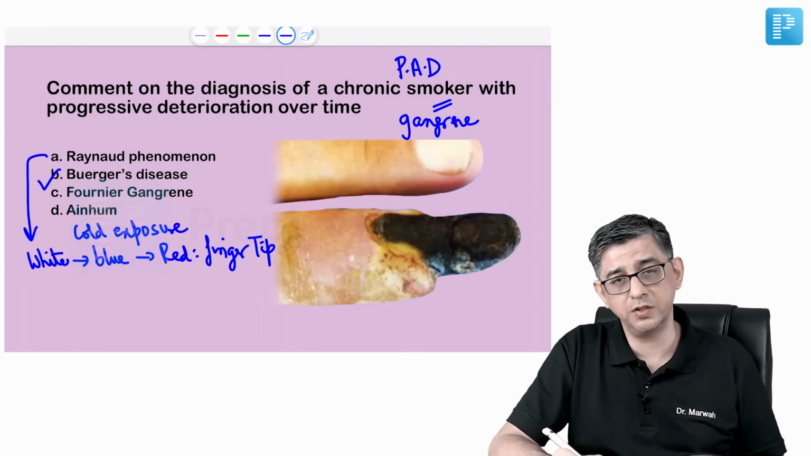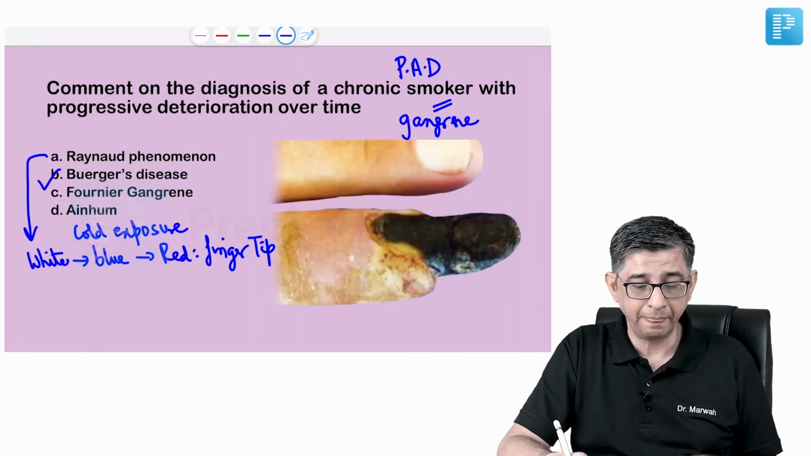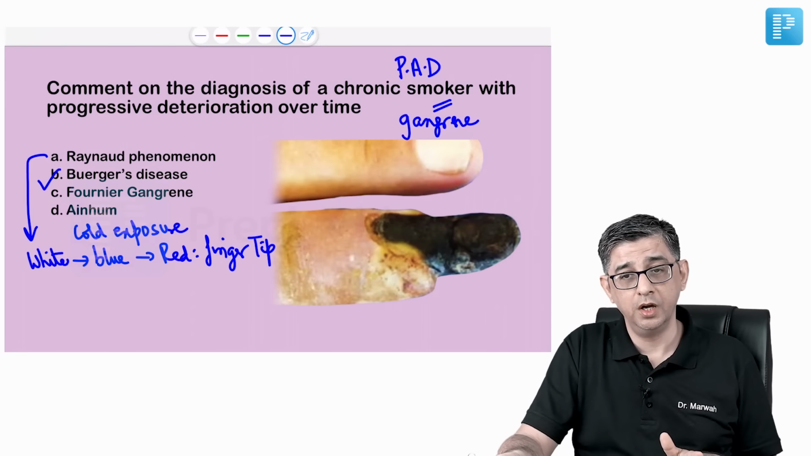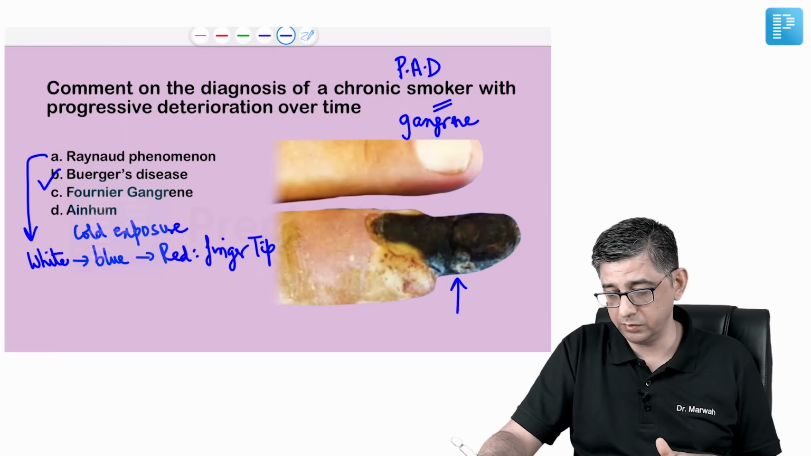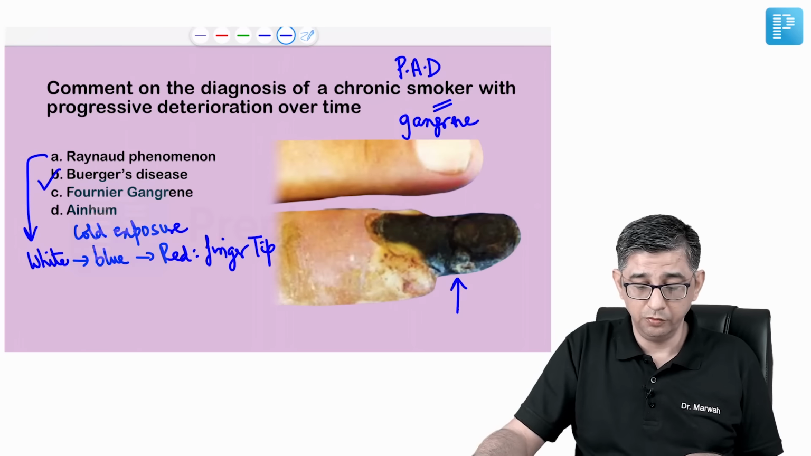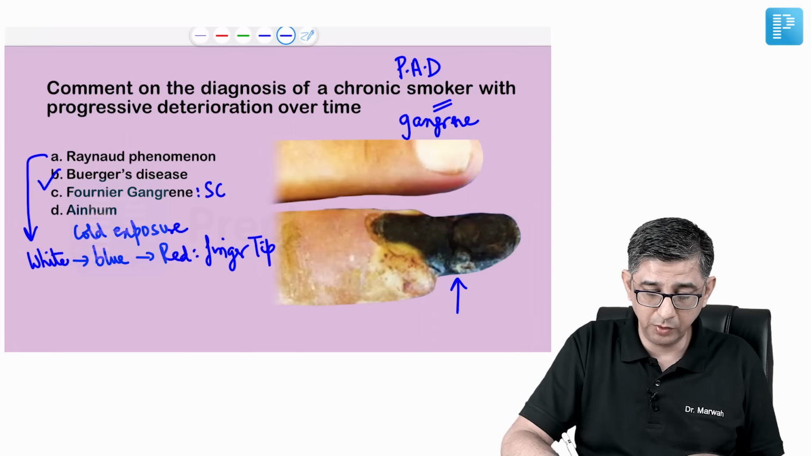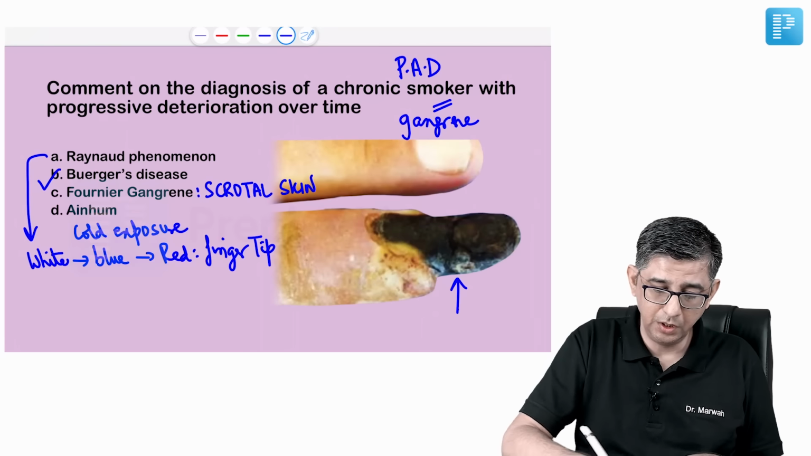And anyway, Raynaud's phenomenon is more common in women per se, and here he described a smoker with the development of gangrene. You can see that this part is definitely requiring an amputation. Fournier's gangrene is ruled out because this will be involvement of the scrotal skin and is caused by anaerobes.